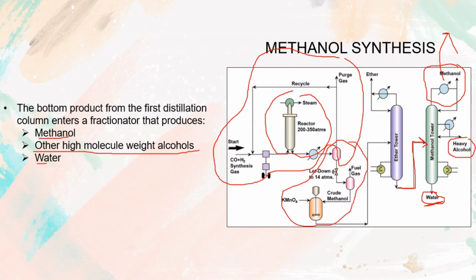And then we will remove the impurities in the mixer, and then the last part is distillation, which means we separate the ether and the heavy alcohols in these two distillation towers. So then we will have the pure methanol here. Then this methanol is our desired product from the starting material, which is the syngas. And this is how the methanol synthesis works from the syngas, and lastly produces the methanol.